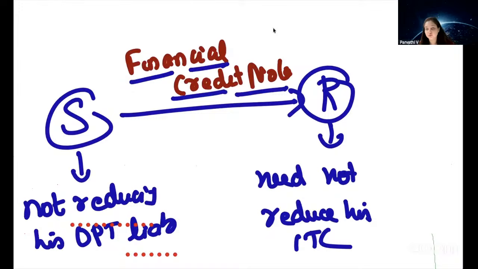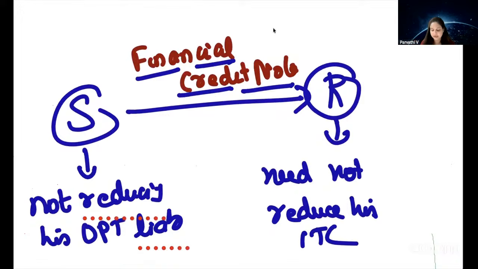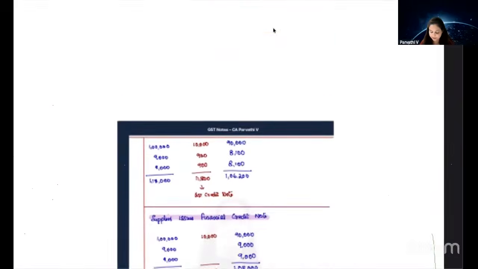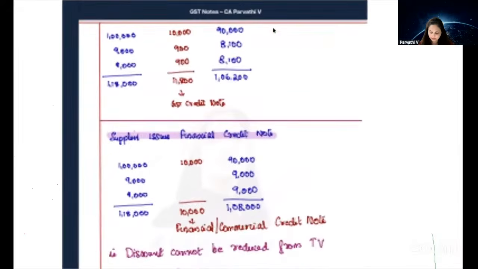What is a financial credit note? What is a commercial credit note? Financial or commercial credit note means a credit note in which there is no GST. Credit note in which there is no GST adjustment. So it's simply a credit note without GST. Are we clear? Now we'll go to the second one.